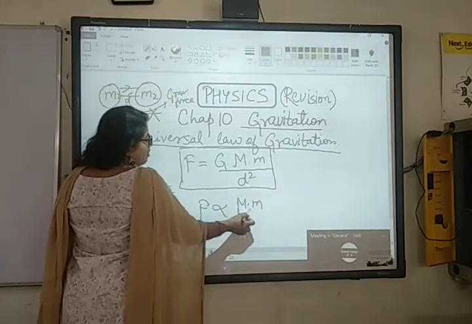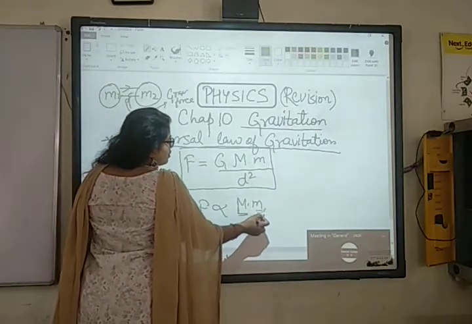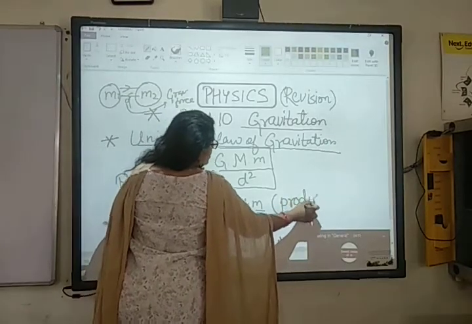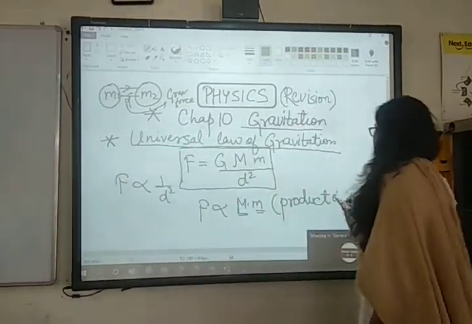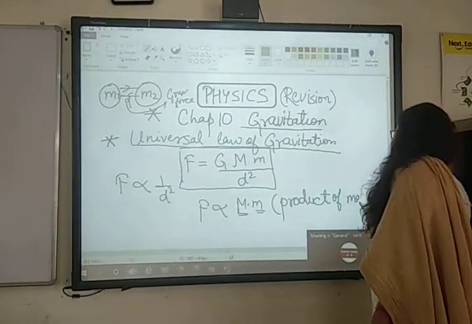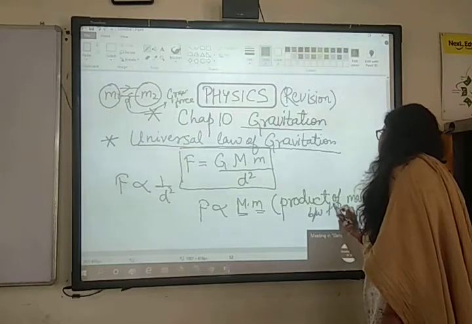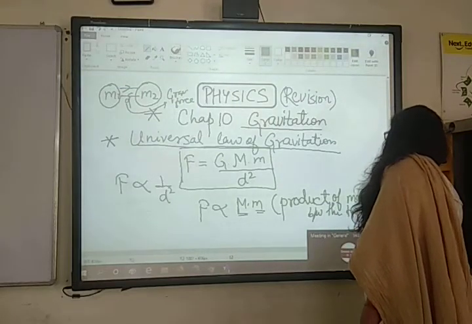You can see this is the mass of first body, this is the mass of second body. So F is directly proportional to what? Product of masses between the two bodies. ठीक है?